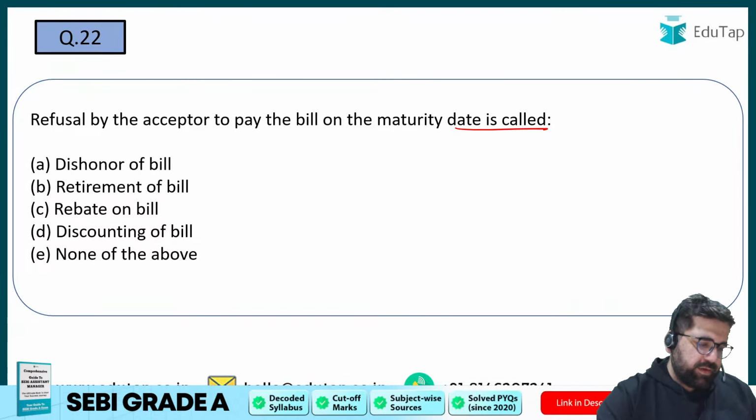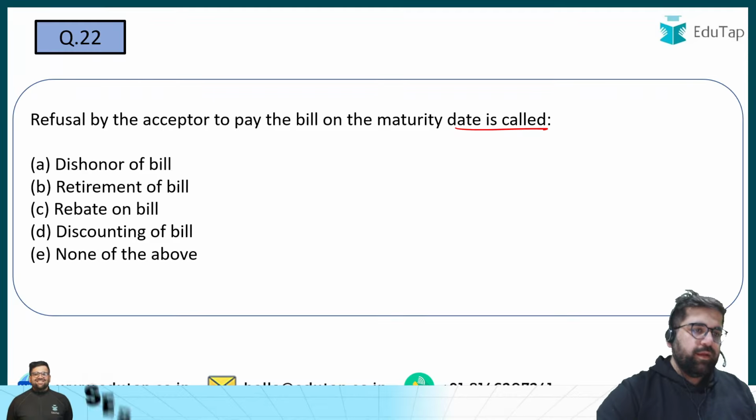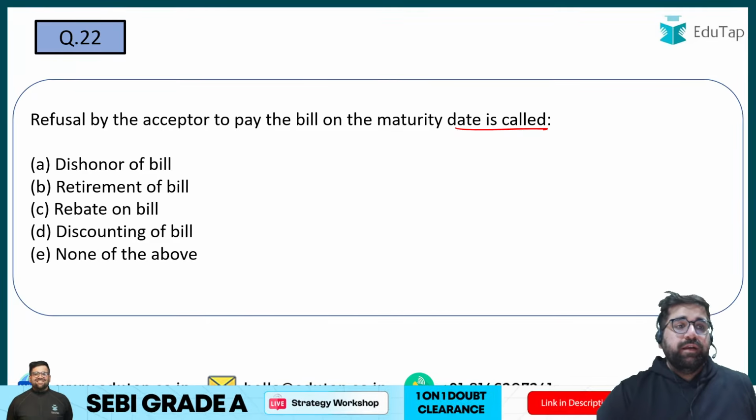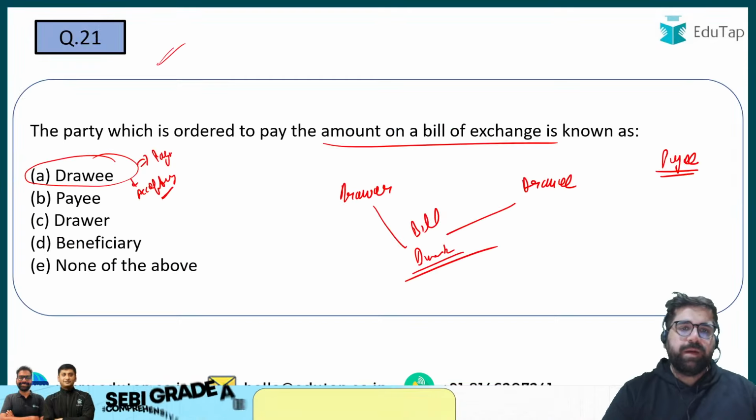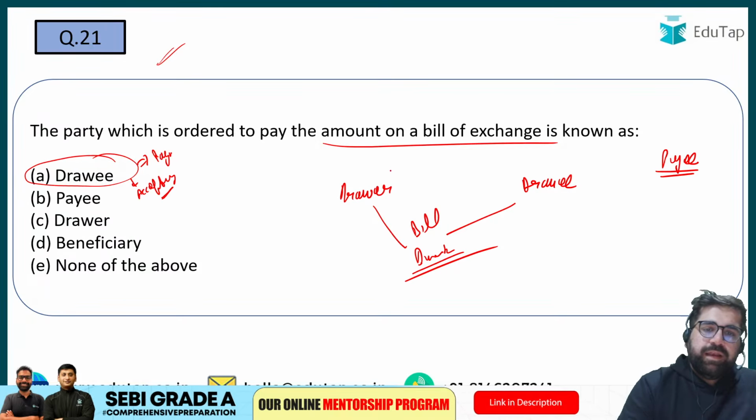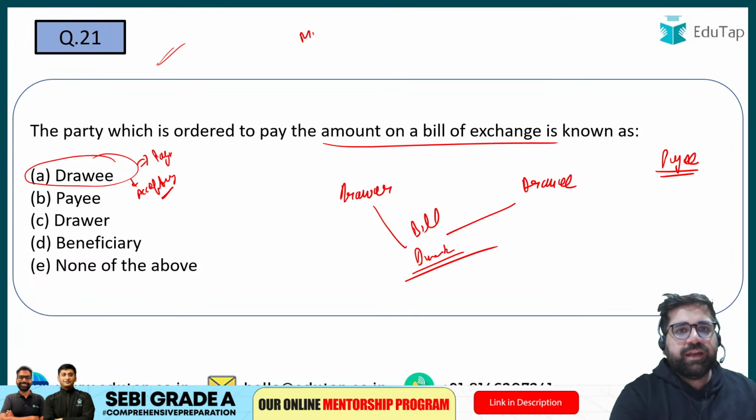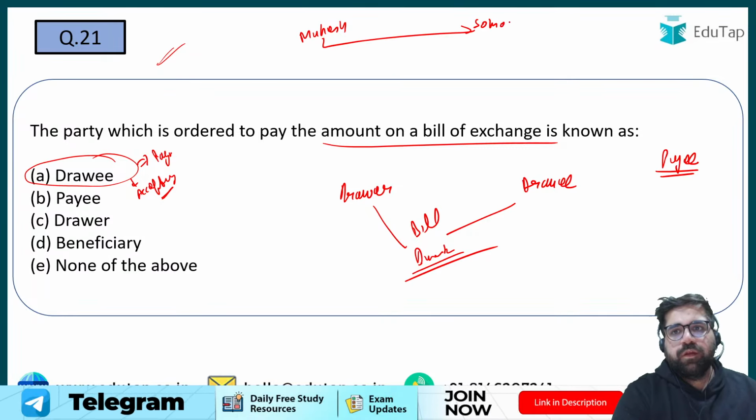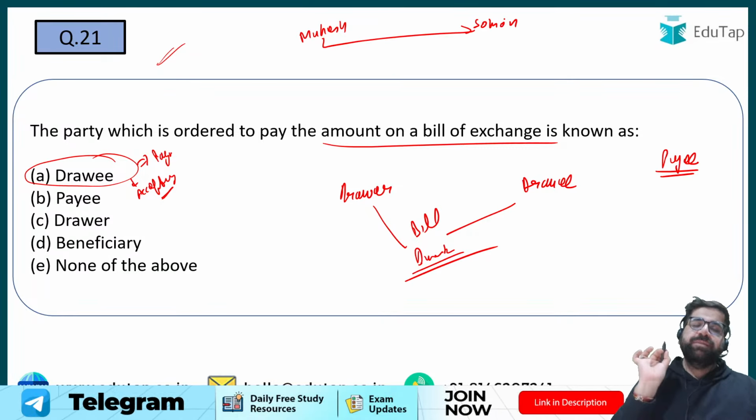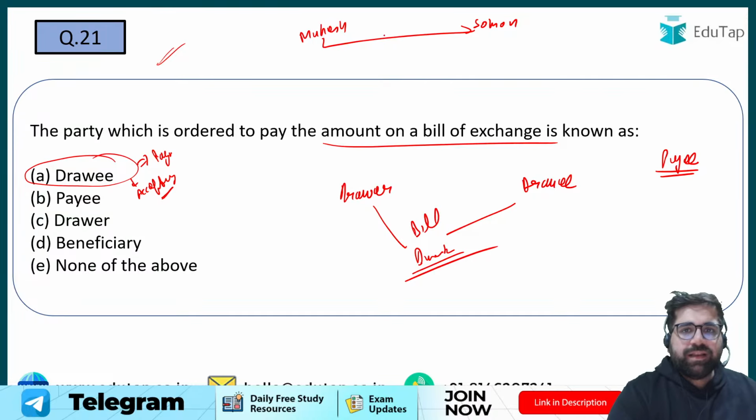Yes, payee is the ultimate receiver. Agreed. Yes, this is known as dishonor of bill. Dishonor. Right? Now these are different terms. So let's just go back to the last question. Like for example, let's say Mahesh sold certain goods to Soham, and this sale has been made on credit.